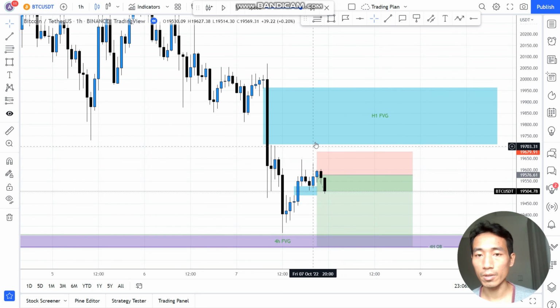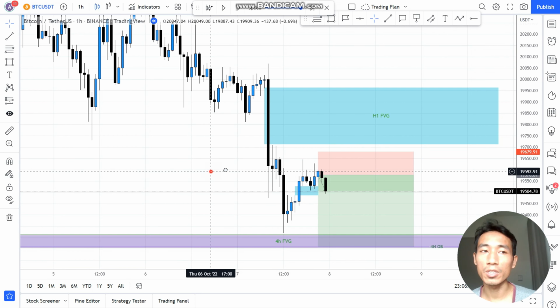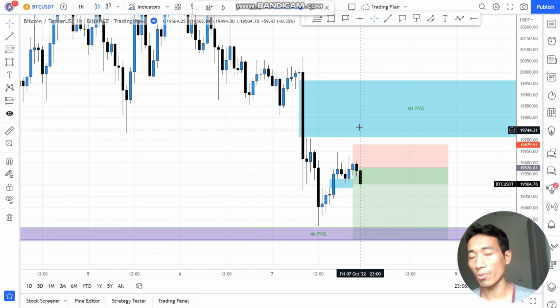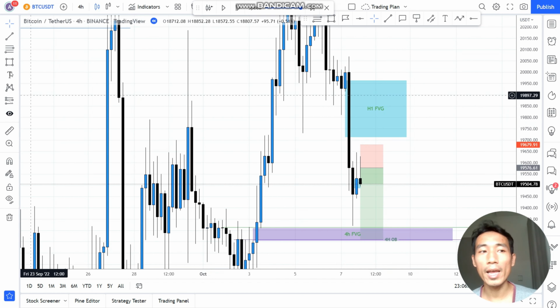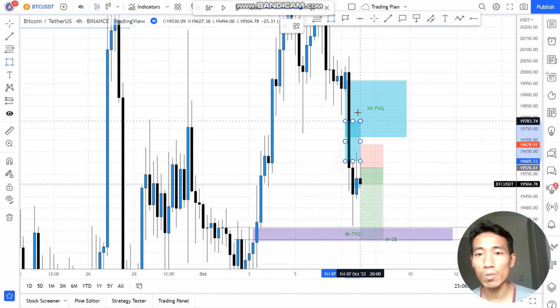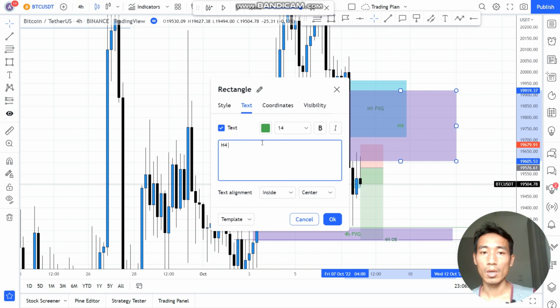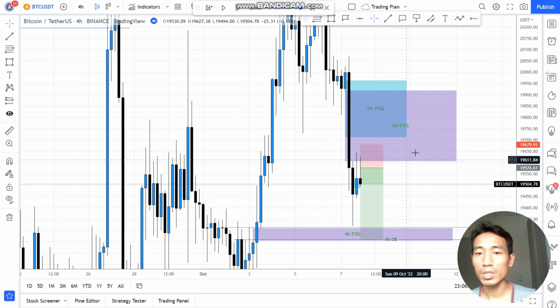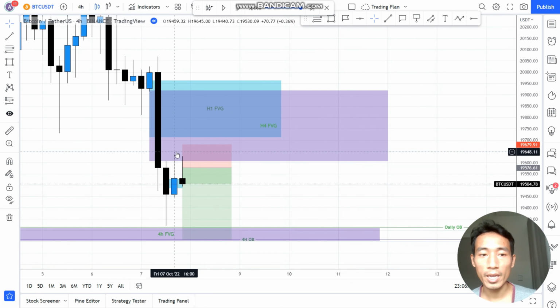Why didn't I wait for price to actually go there? Because this fair value gap is very clean and price never went there. So maybe it actually has a tendency to draw the price into that fair value gap. But here is the thing: on the 4-hour chart I actually see this fair value gap as well, this one on the 4-hour chart, the 4-hour fair value gap, and you can see that price actually went there already right here, this very candle.